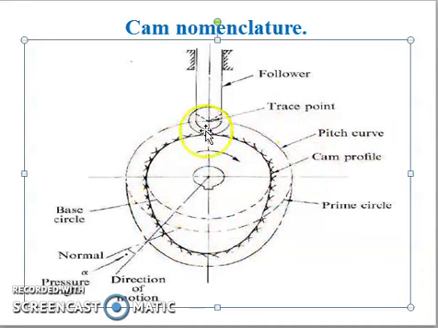This is very important, because we have to draw the cam profile. So whatever cross lines I have shown, they are all the cam profile. And this is the prime circle. The center line, or radius or diameter, is the base circle. And this is another line we drew, called the normal line, and this angle I am going to call the pressure angle.